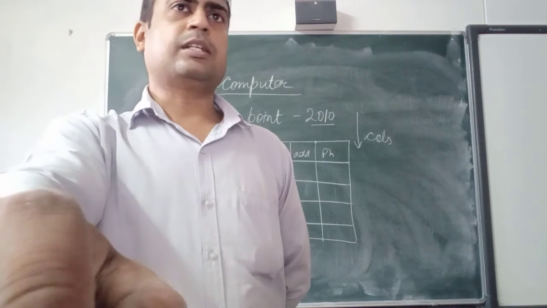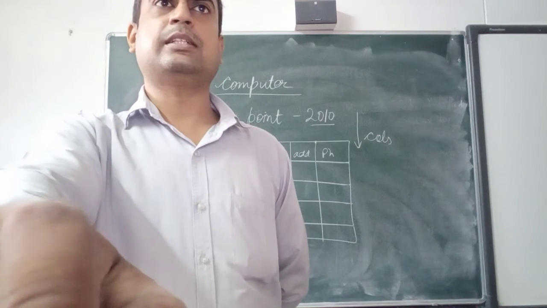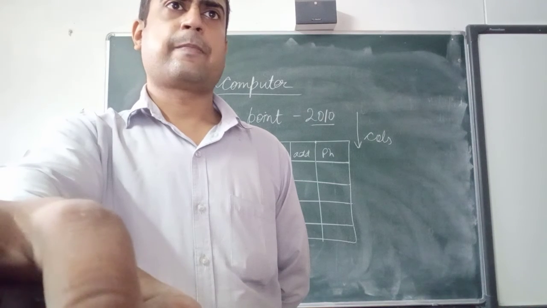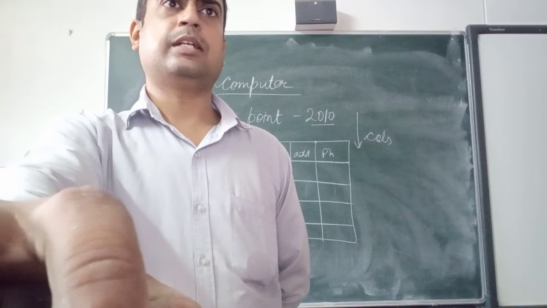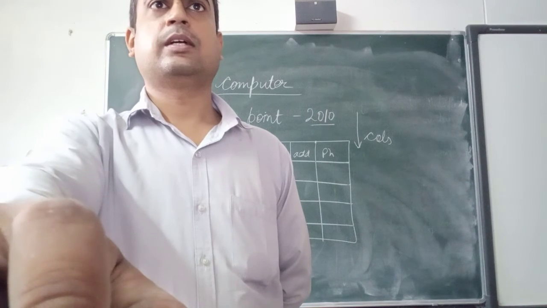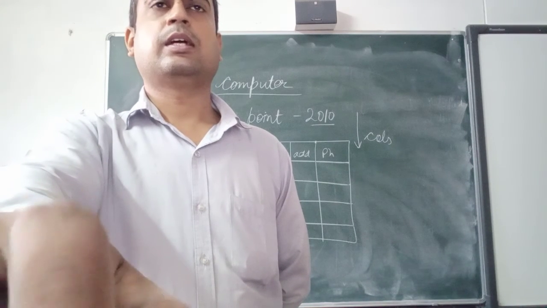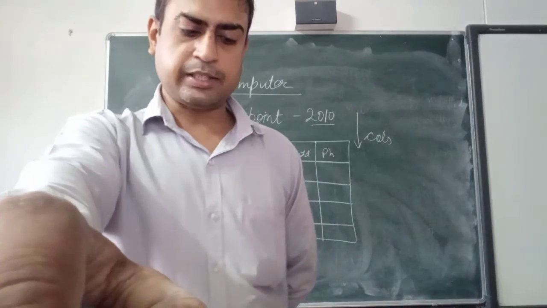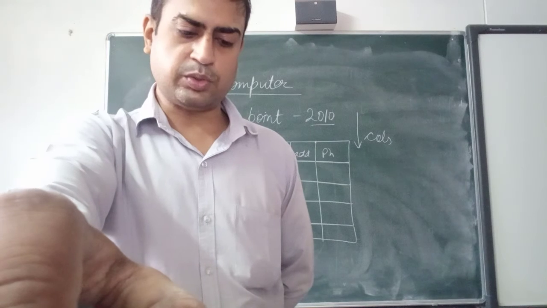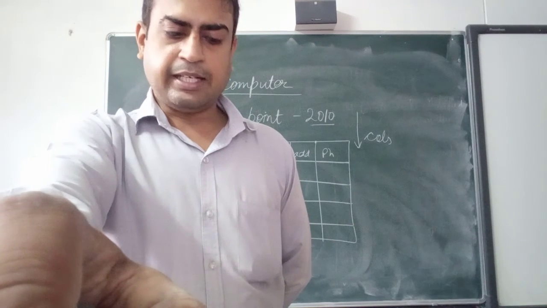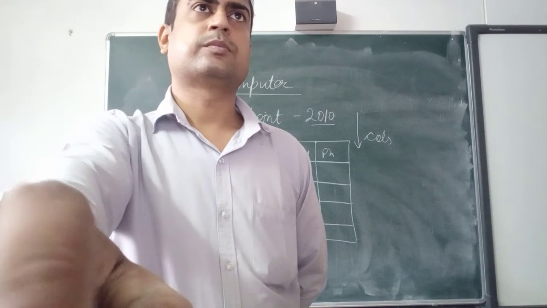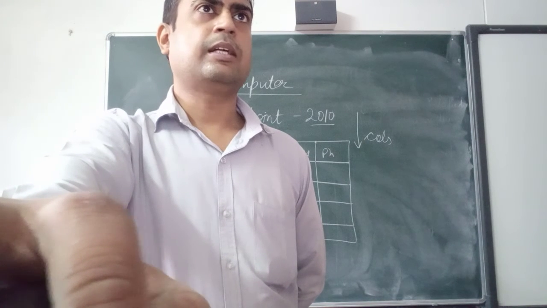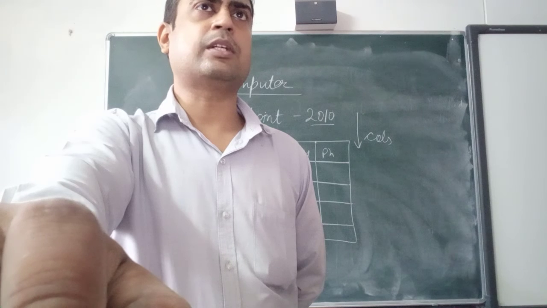To apply a border, let's take an example. This is the table. Let me delete it first. Now this is the table, and if you want to apply a border in this table, then you have to go to the design tab, then in table style, and you can see Borders here.